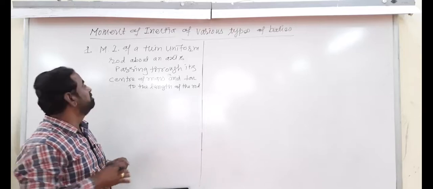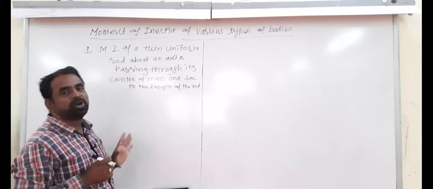So we find the moment of inertia of a thin uniform rod.